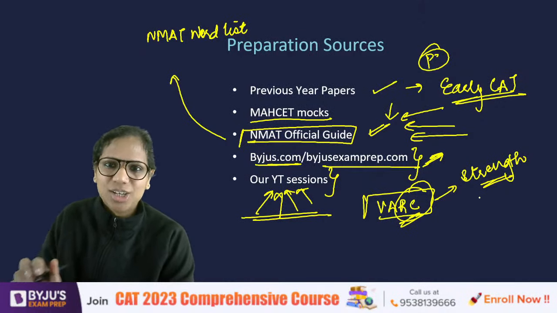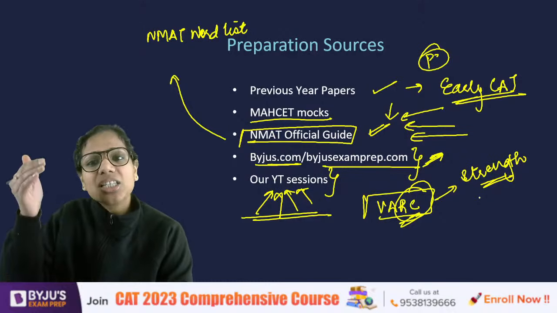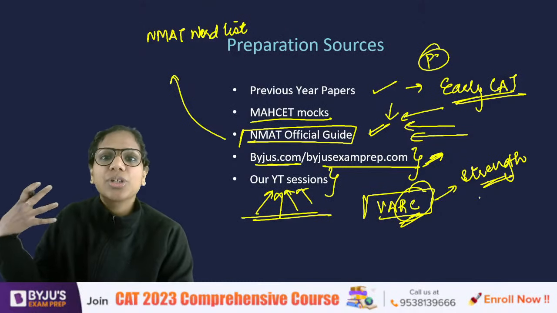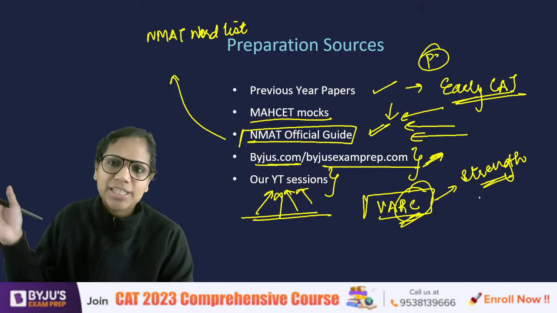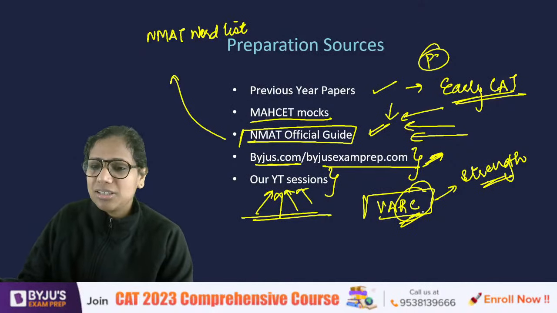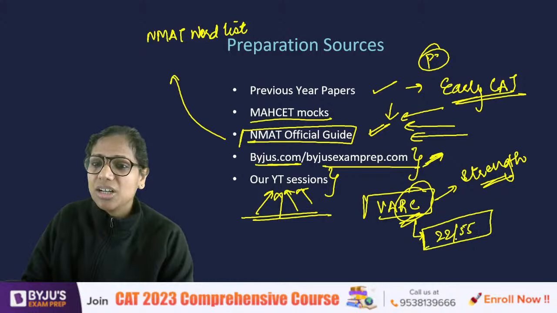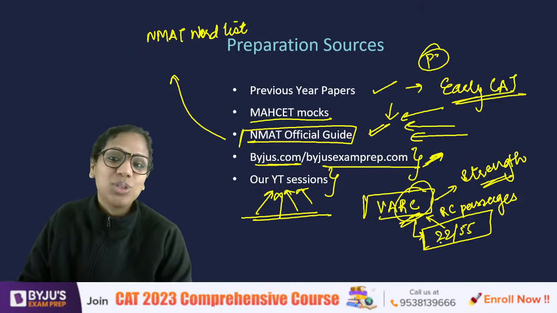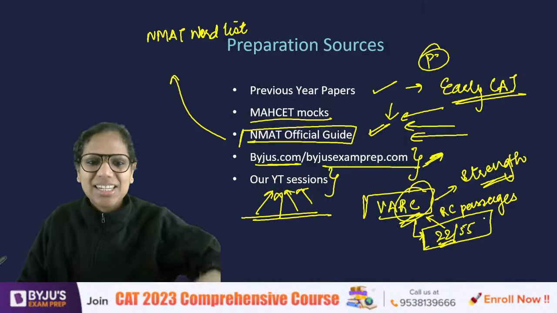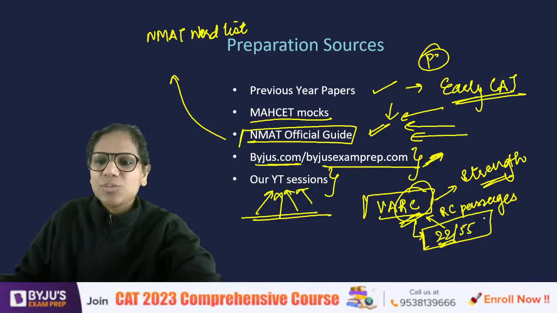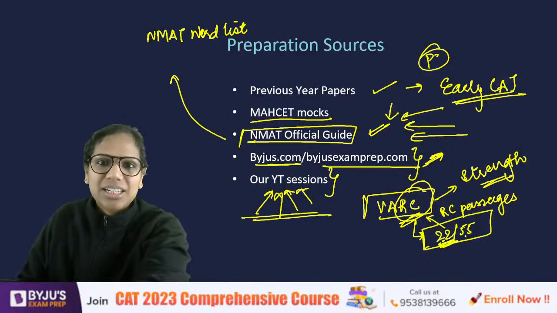That's my contention. Okay, अगर VRC बहुत ही weak है and you feel that okay, QA and DILR I'll be able to maximize, then probably you can consider. But in case 22 out of 55 questions come from RC passages, I wonder how you will fare well in the exam if you leave them entirely, right? That's the maximum that came last year. That's why I'm considering that.